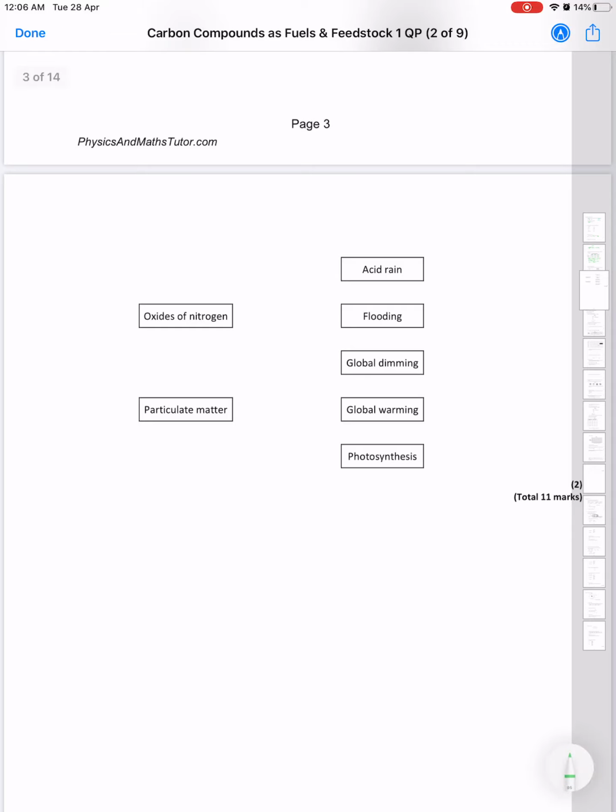So, I would join it to the acid rain. The particulates, they are the main reason for global dimming, particulate matter. Other than that, they also affect the respiratory system, but since that's not one of the options, I'm gonna choose the global dimming.